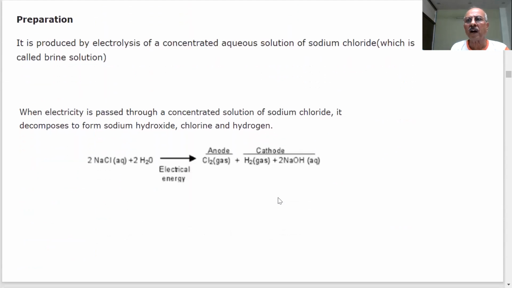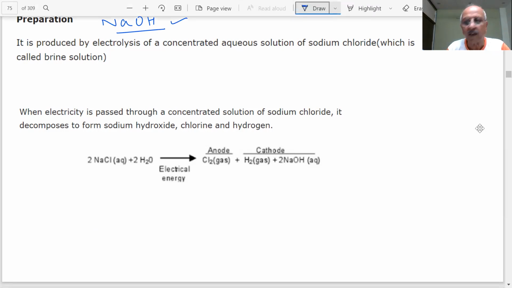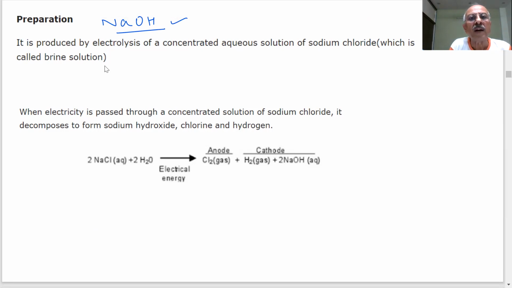The most important questions are asked on the preparation of NaOH. How will we prepare sodium hydroxide? This is an important question. Preparation of NaOH is a very important process, and it is a process called electrolysis. We prepare it by the electrolysis of a solution of sodium chloride, which is called the brine solution.